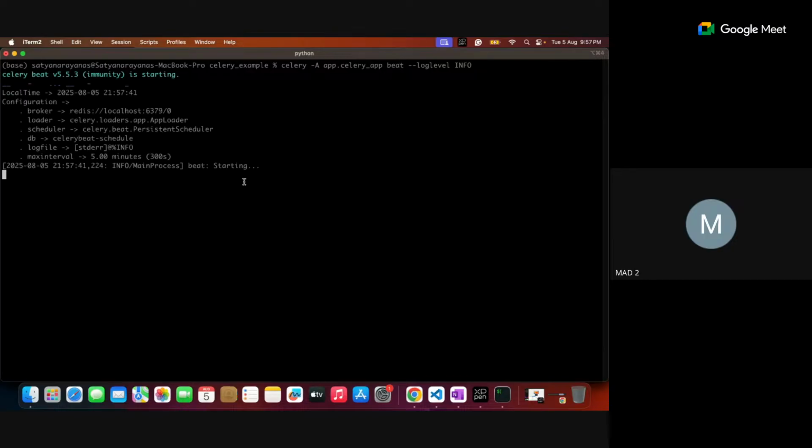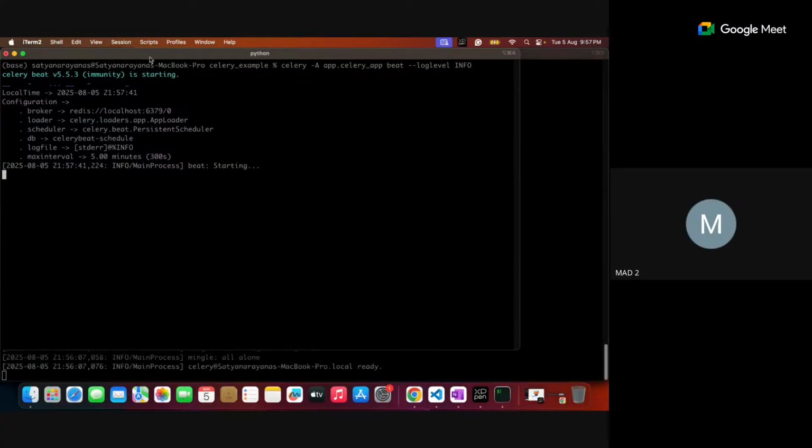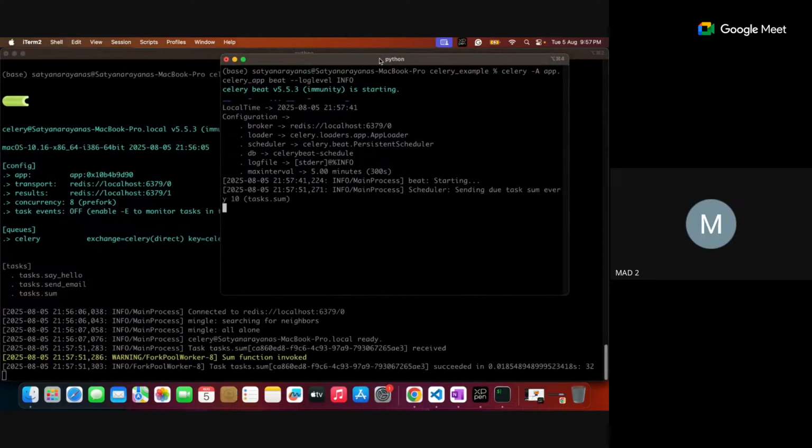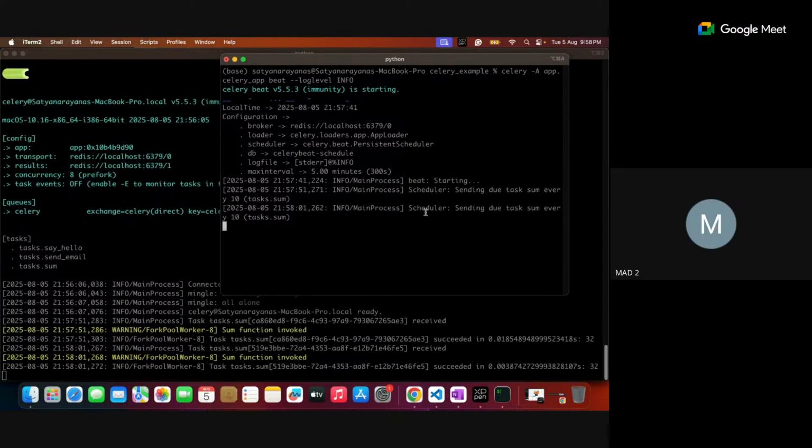Whenever you observe it, beat is starting, and you carefully observe both this celery and celery beat side by side. After 10 seconds, immediately it is sending a due task to celery. Immediately celery will process it. Another 10 seconds you wait. So possibly this beat is dispatching.